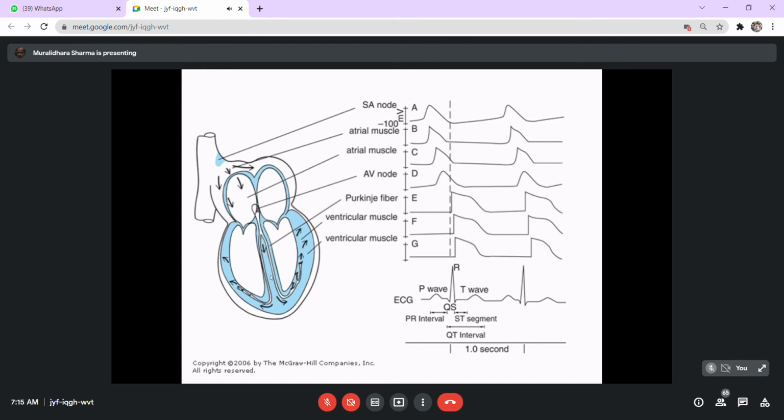So, the direction of the current move is downwards initially. Then the ventricular muscles will be activated, and hence the current moves upwards. So the movement of the current in the case of the ventricles will be essentially bidirectional. Initially, it will be in the direction of the interventricular septum, and then it moves across the ventricular muscles up. And hence, the wave produced will always be biphasic. There will be a sharp downwards and then a sharp upwards.